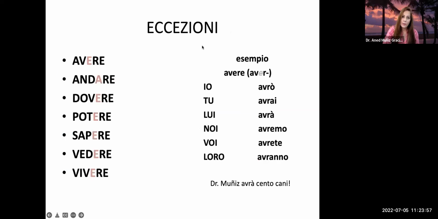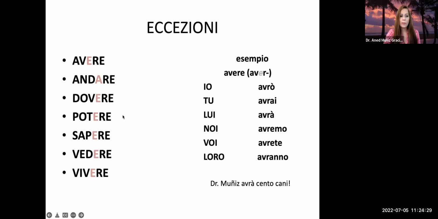Then another group of exceptions is the disappearing vowel, right? In these cases, you drop this vowel and then you put the endings to the root. So you take out always that e, but you also take out the vowel that is highlighted in a different color here. One example is avere. You take out the e and you have the root avr. Io avrò, tu avrai, lui avrà, etc.